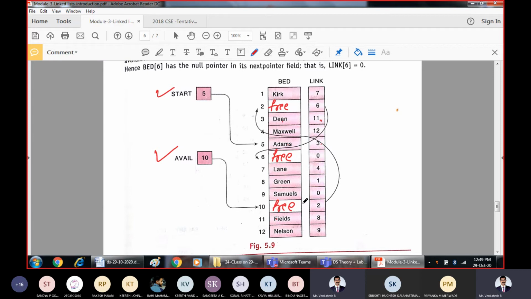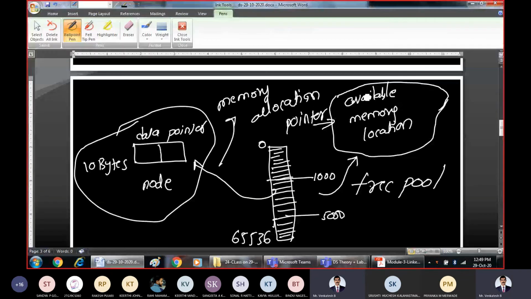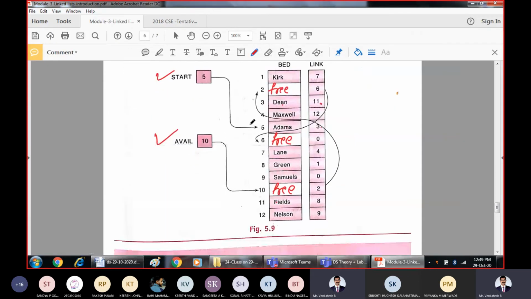When we have available memory locations, we should have some pointer to them. If you have the address of it, only then can you take it and assign it to our nodes. So what is the starting pointer for the available memory location? It is 10. That means node number 10 is freely available.